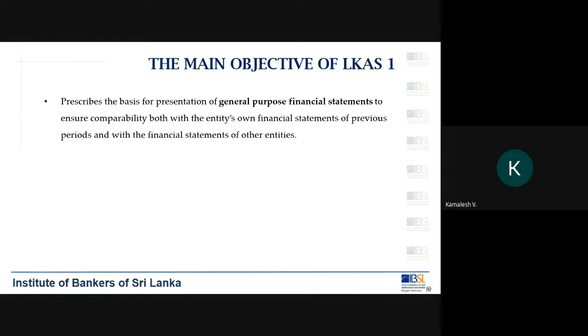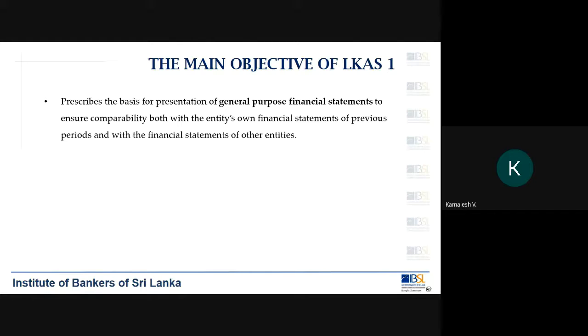So LKAS 1 always strives to achieve this objective. It wants to ensure that people prepare financial statements which are comparable with their prior periods. Okay. And on top of that, it also focuses on comparing the financial statements with other entities.